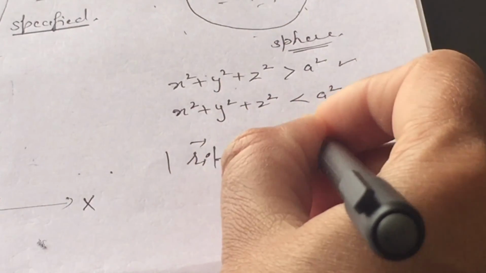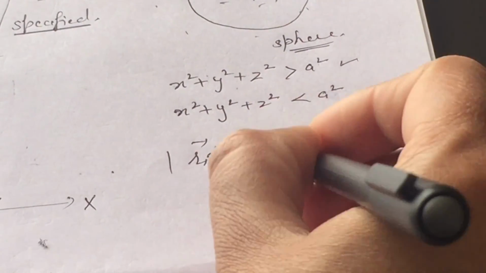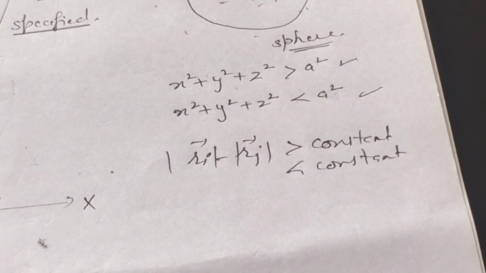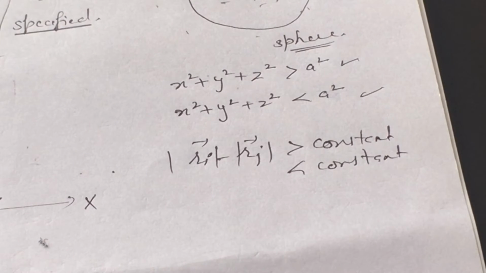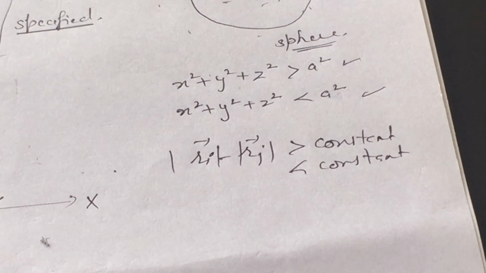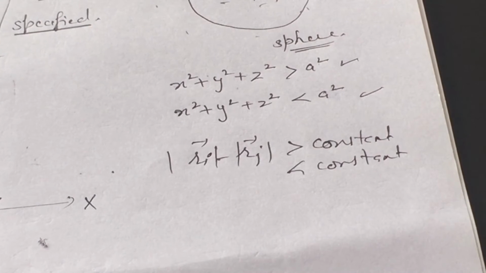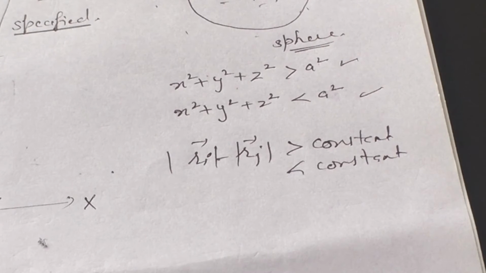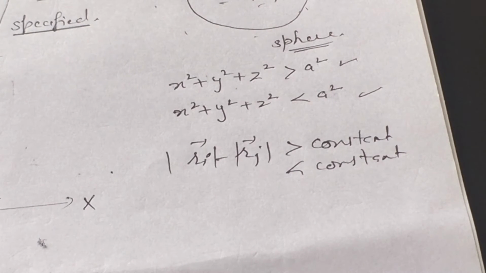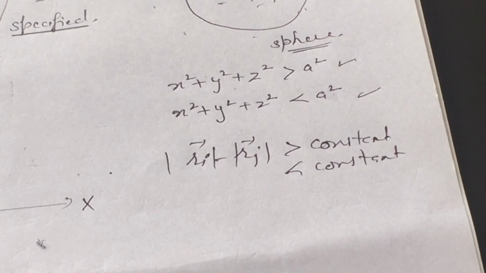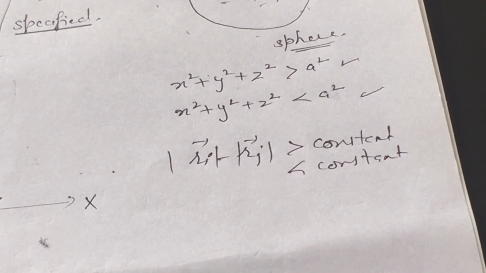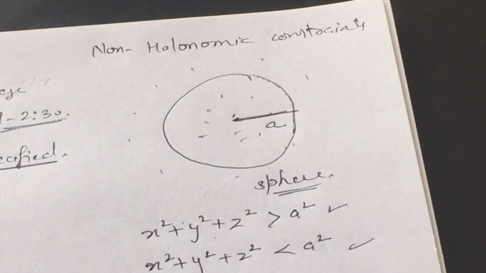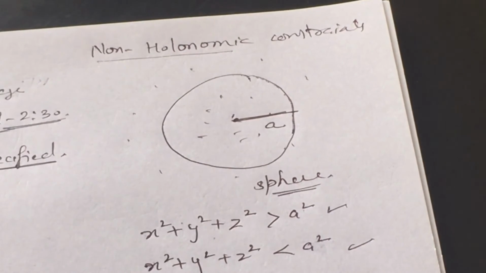It can increase or it can decrease. It depends on what sort of forces you are applying on the system. If you are moving them apart with a certain push or pull, then the distance between the particles increases. But if you are applying certain forces that force the particles to move towards each other, then the distance between them will decrease. Such a representation of constraints with unequal relations, with the less than or greater than symbol, is known as non-holonomic constraint.